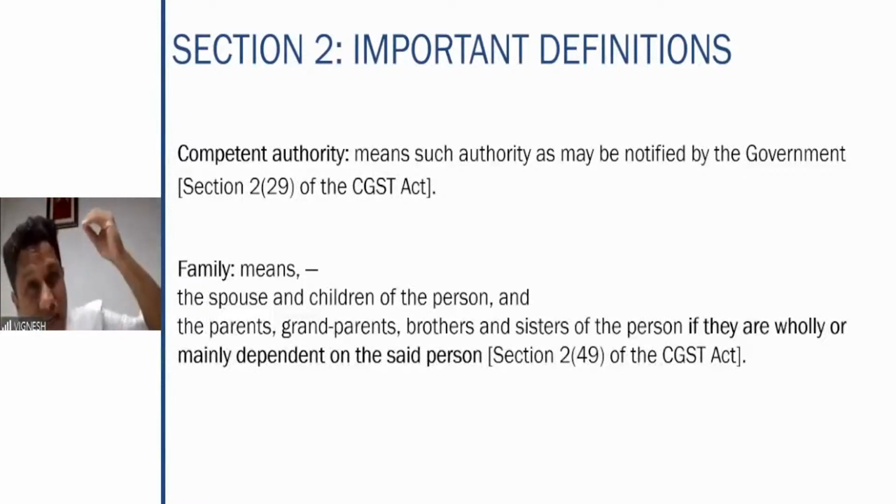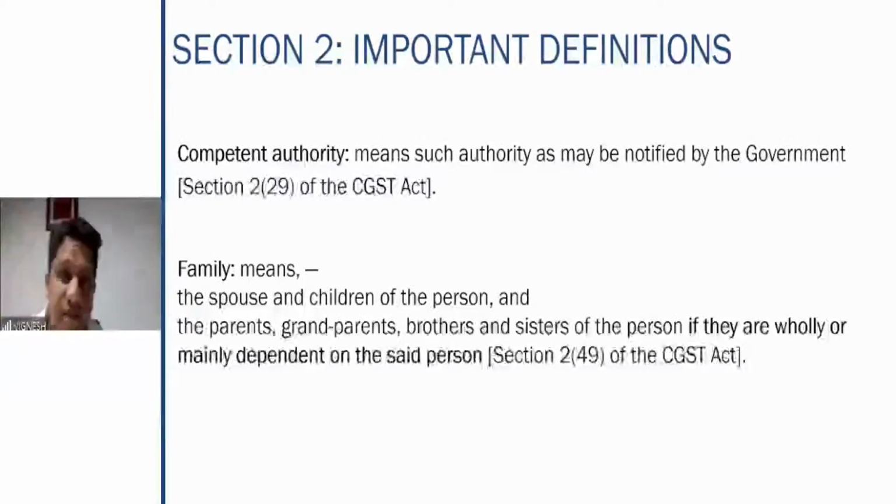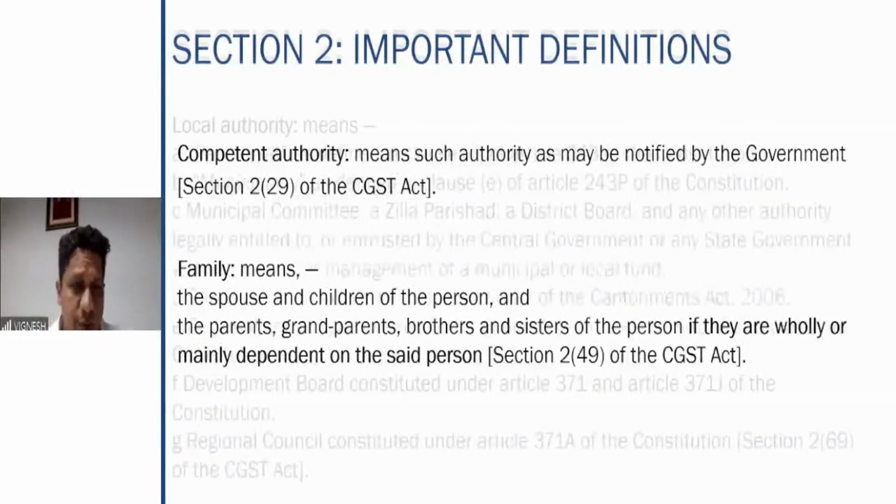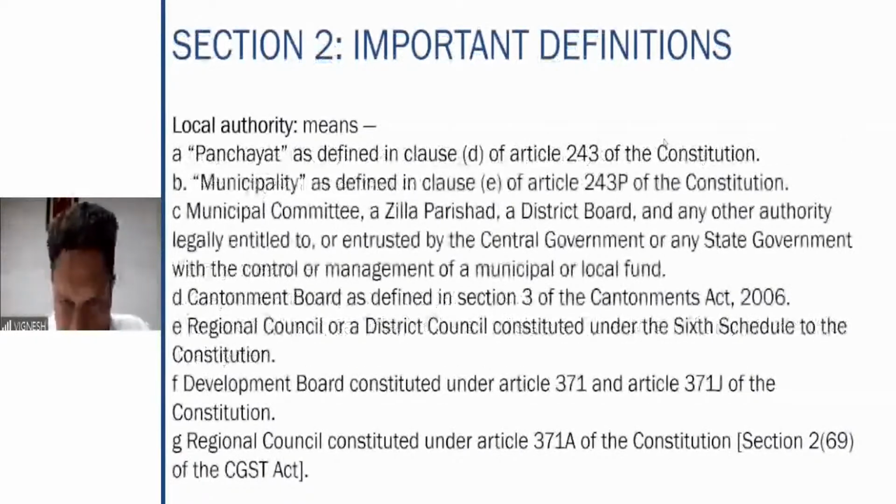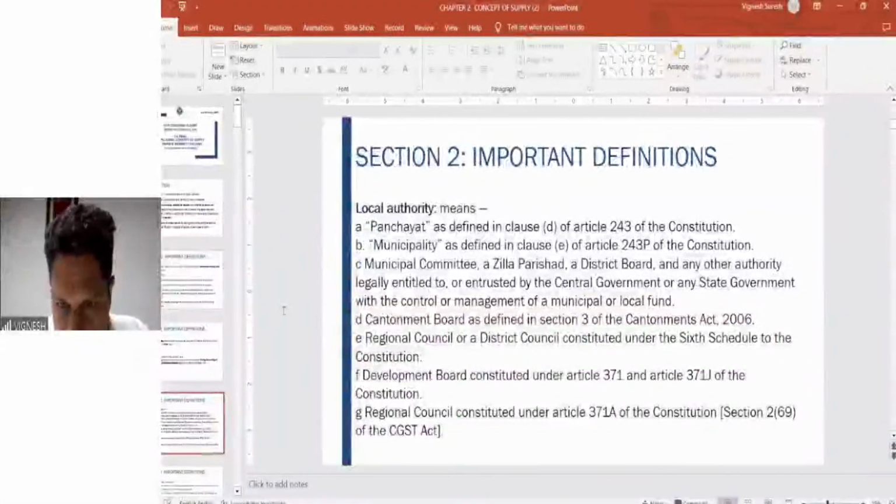That means they depend on you only for their survival. You are only taking care of their livelihood. In that particular situation only, it will be a family here. So it is spouse and children will always be covered. Parents, grandparents, brothers, sisters will be covered only if they are wholly or mainly dependent on the said person. So I hope this point is also clear. Any queries till now?